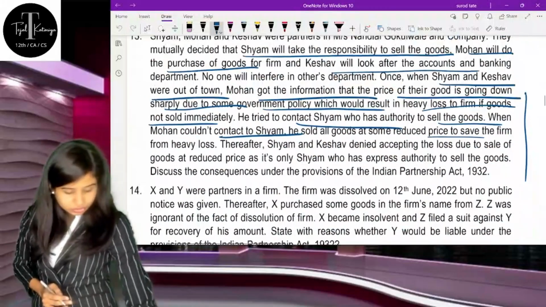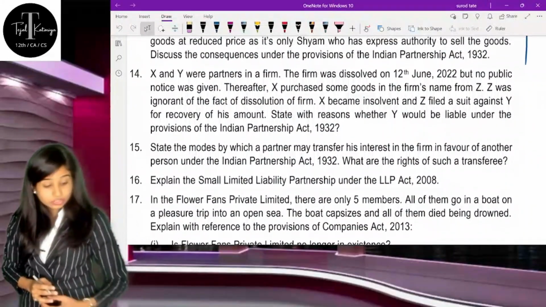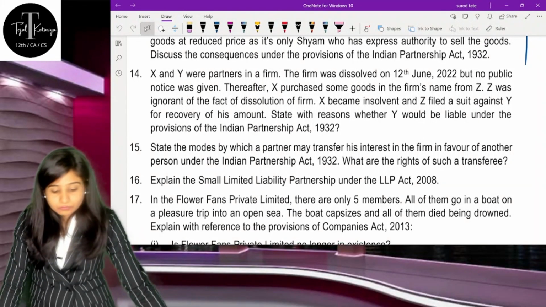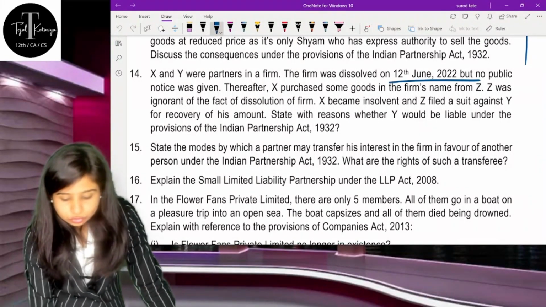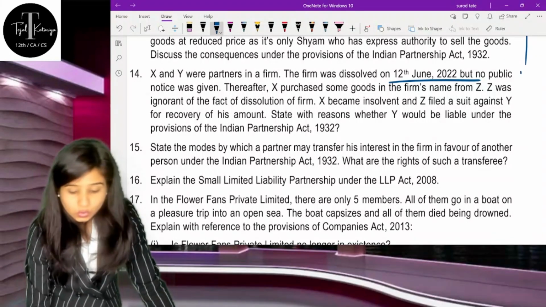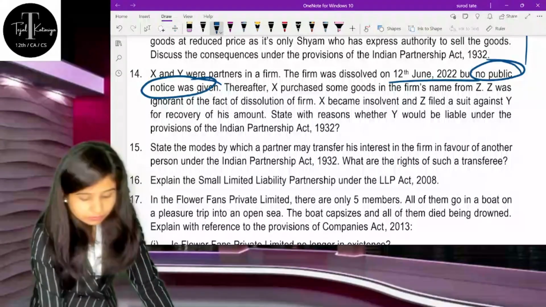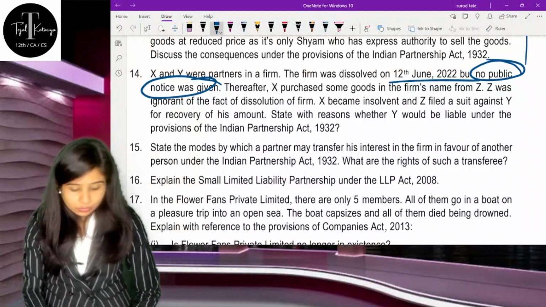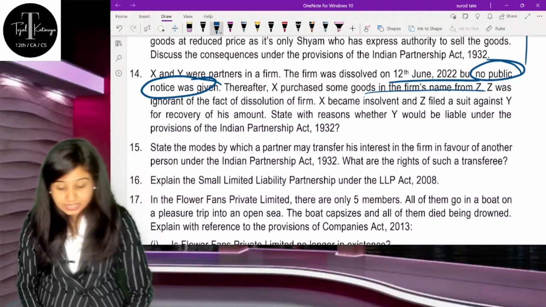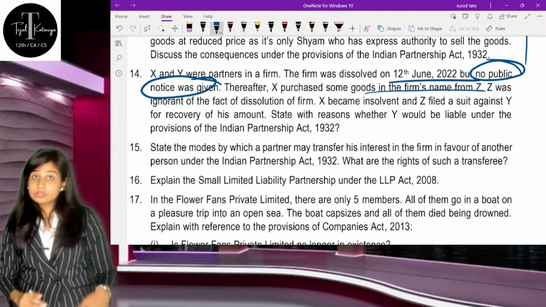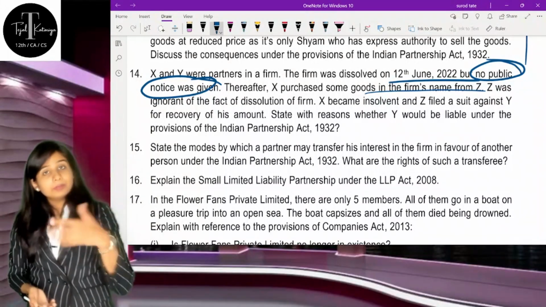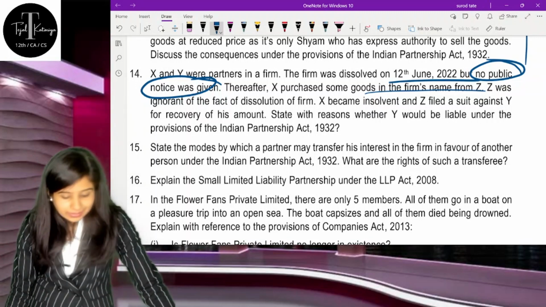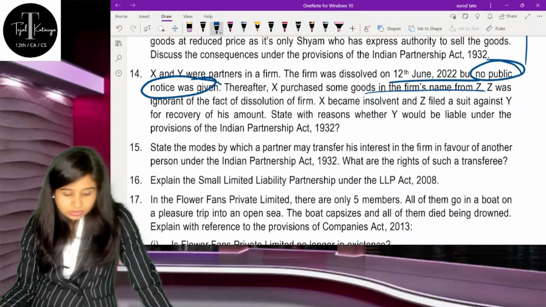Next question is question number 14. Mr. X and Y are the partners in a firm. The firm was dissolved on the 12th of June 2022, but no public notice was given. Now, Mr. X purchased some goods in the name of the firm, even though the firm is dissolved, but because public notice has not been given, he purchased the goods from Mr. Z. Now, Z was ignorant about the dissolution of the firm.